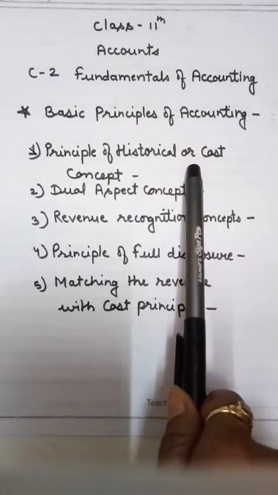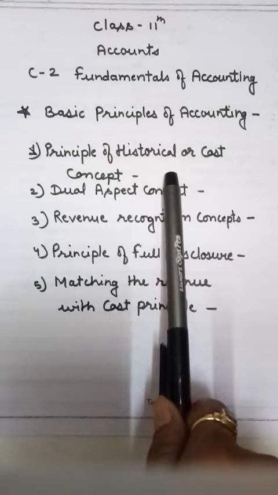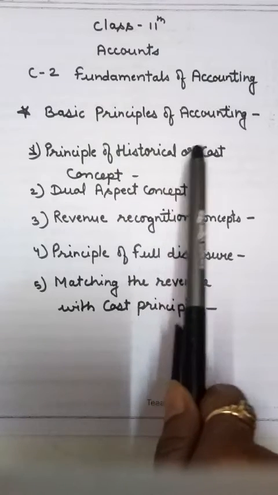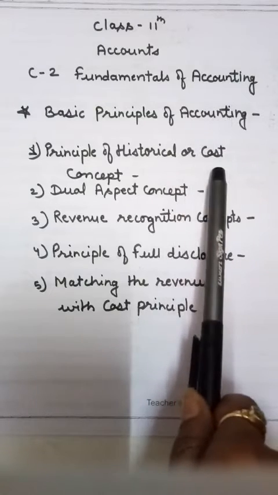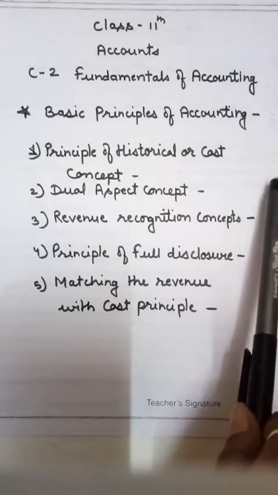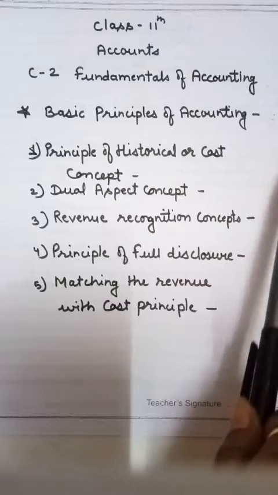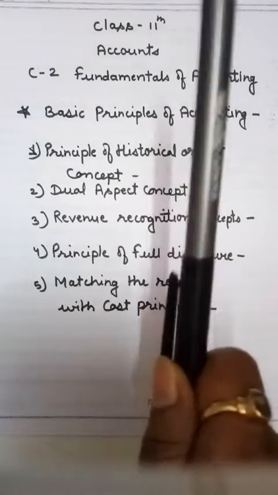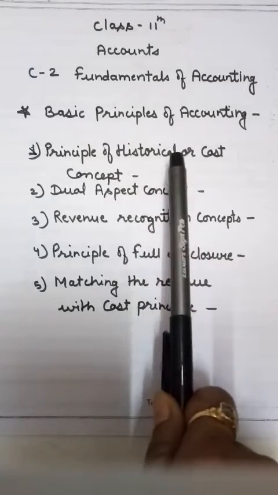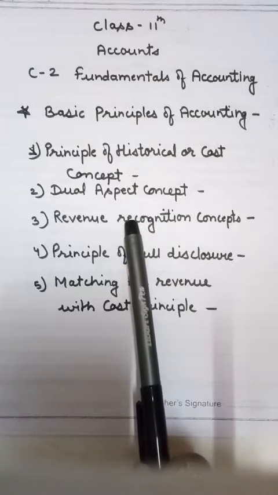For example, a machine purchased for rupees 1 lakh from the market, then that is the historical cost, not the market price. And after some time, this machine's price increased by rupees 5,000 and the market price is 1 lakh 5,000, but we can't enter this price in our accounting books. We only enter the 1 lakh rupees, the historical price of this machine, in our accounting books.